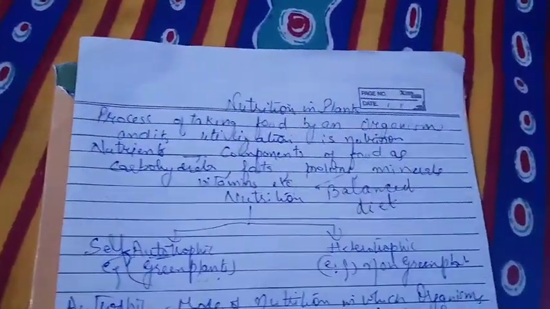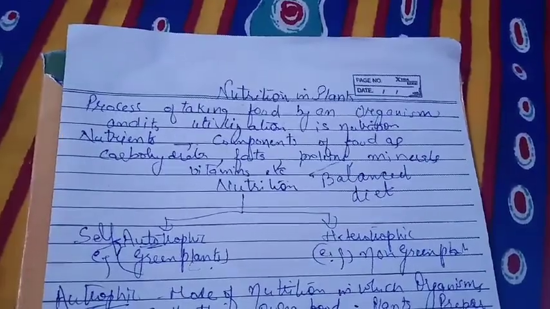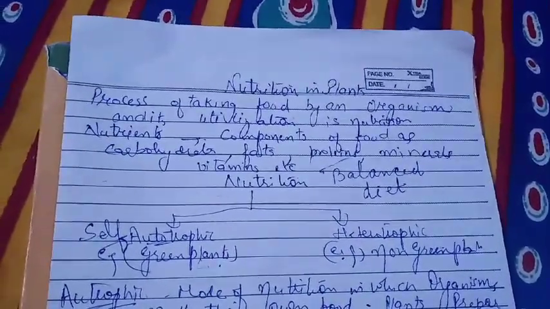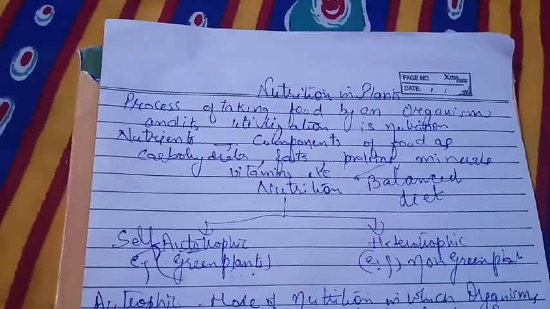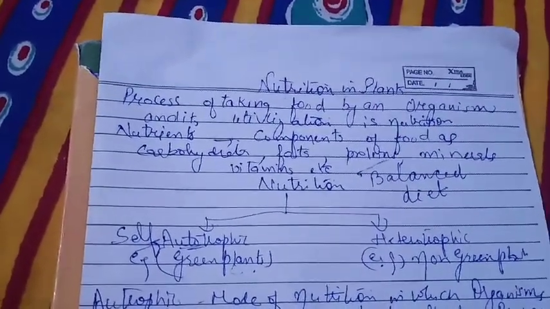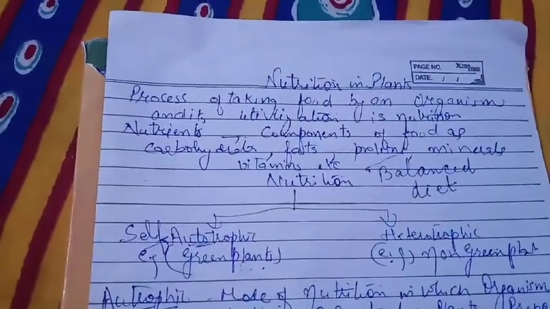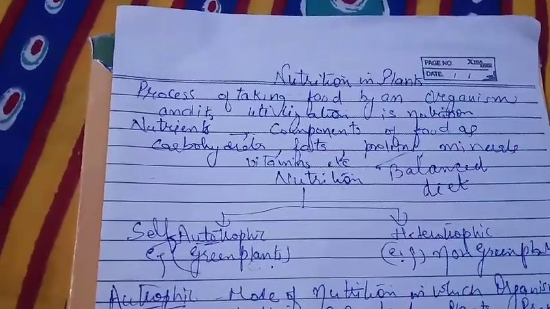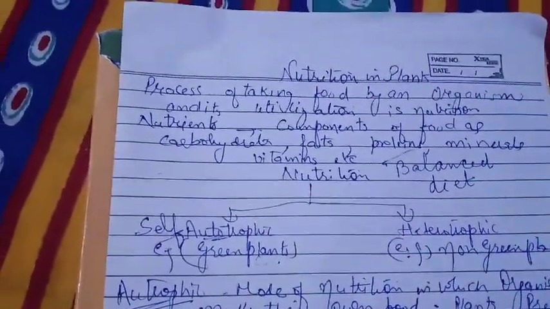Hello 7th class students. Today we will start the first chapter, nutrition in plants. Before starting the chapter, some terms that in your previous class you are very much familiar with, the term food, and what are the various functions of food, as all living organisms need food to sustain their life.